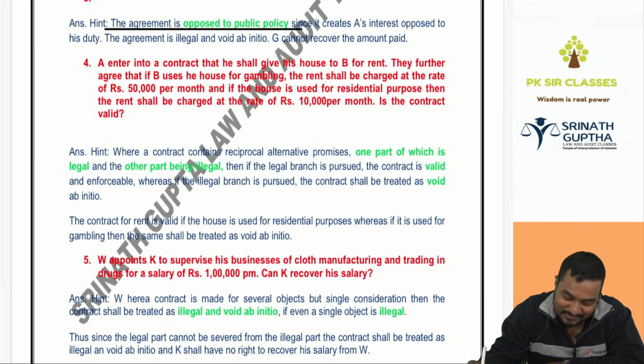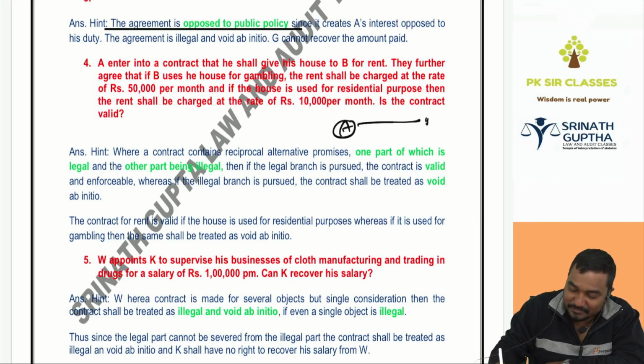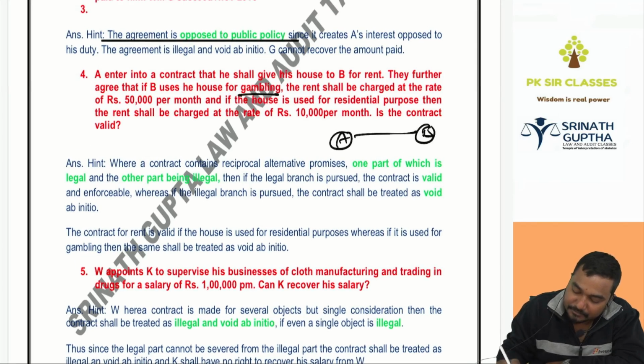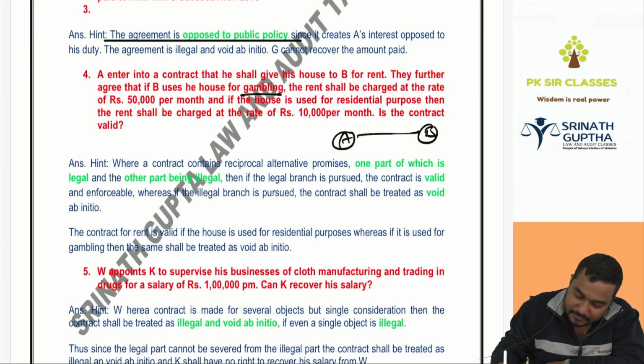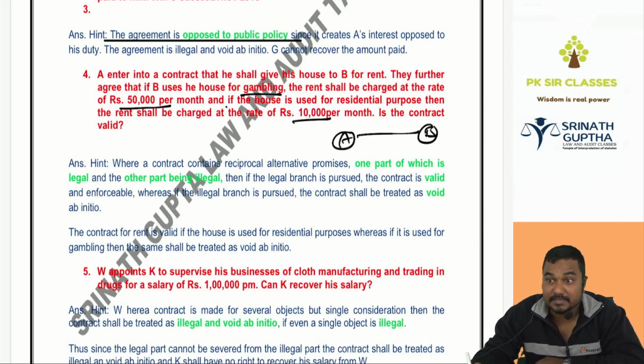Next question. A entered into a contract that he shall give his house on rent. So A is giving his flat on rent. They further agreed that if B uses the house for gambling, the rent shall be charged at 50,000 rupees per month, and if the house is used for residential purposes, then the rent will be 10,000 rupees per month.